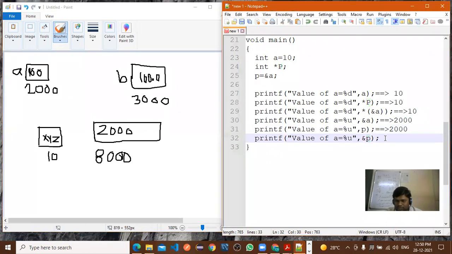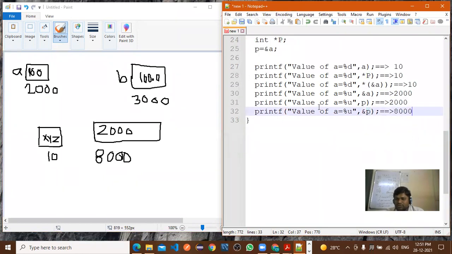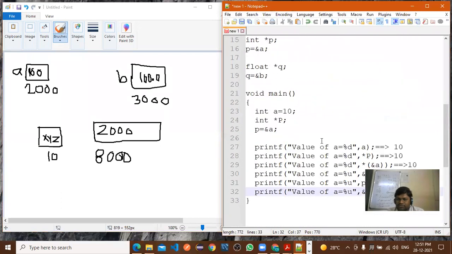So that will be displayed here, the address of P. So what is the value of P here? 2000. And somewhere we have stored 2000 as a value, and the address of that value is 8000. So that is displayed. Right. So this is called a pointer.